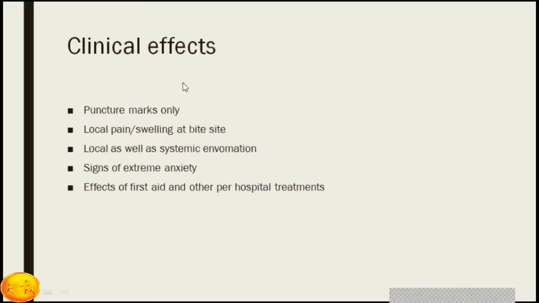Clinical effects: puncture marks. Sometimes a patient presents with only puncture marks and no clear history. Local pain and swelling at the bite site. Local signs as well as systemic signs of envenomation. Signs of extreme anxiety, or the patient presents with effects of first aid, such as tight tourniquets or cutting of the skin and bleeding, and other pre-hospital treatment. So the patient presents with any of the clinical features like this.